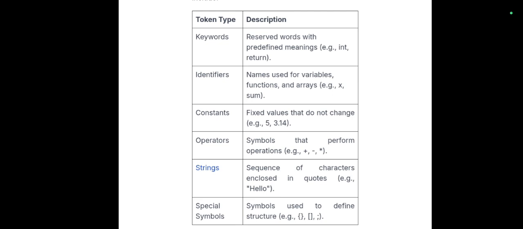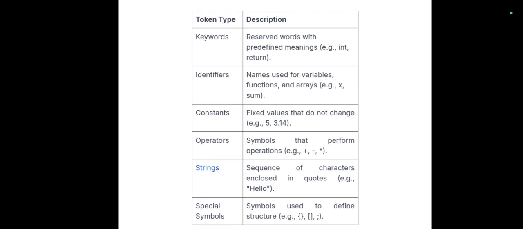It cannot use reserved keywords such as int or return, which means we cannot use the reserved words while defining identifiers. These are case sensitive, and special characters or spaces are not allowed.